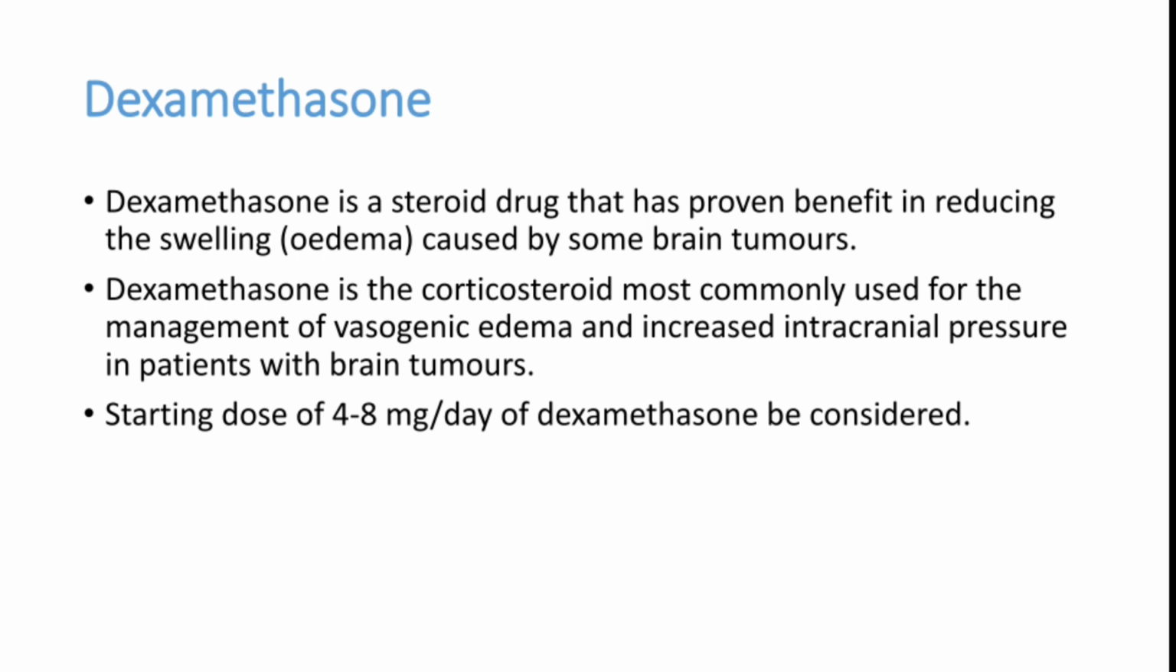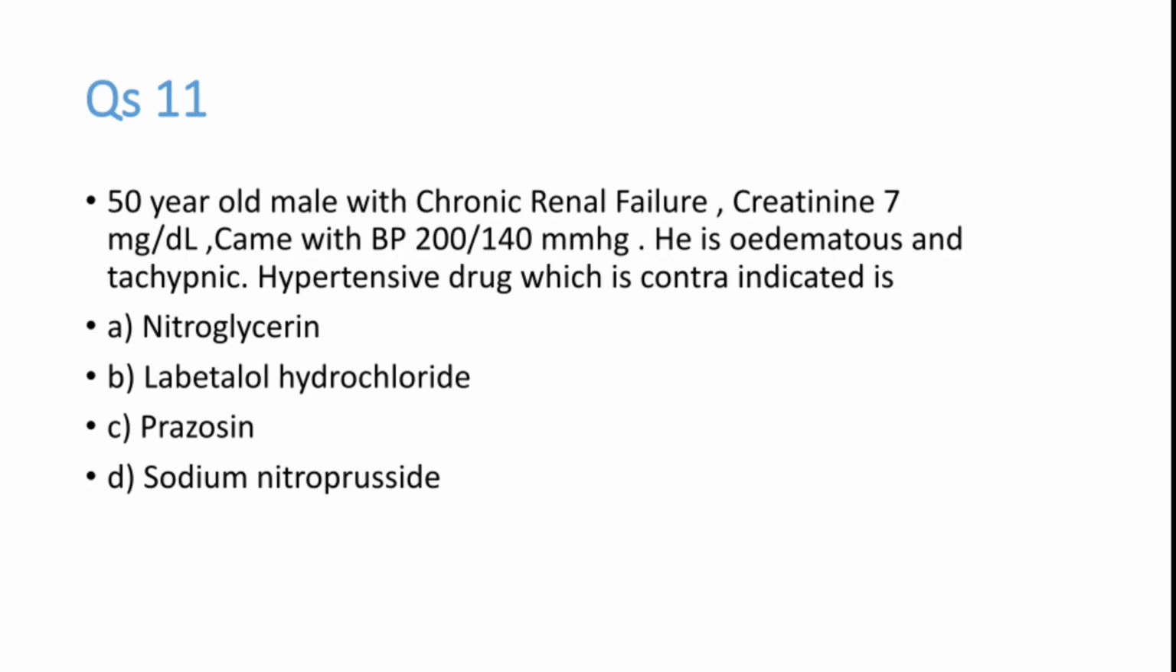Okay. Now question number 11 is, a 50-year-old male with chronic renal failure, creatinine 7, came with BP 200 by 140 mm of mercury. He is edematous and tachypneic. Which is the antihypertensive drug of choice that is contraindicated in this patient?